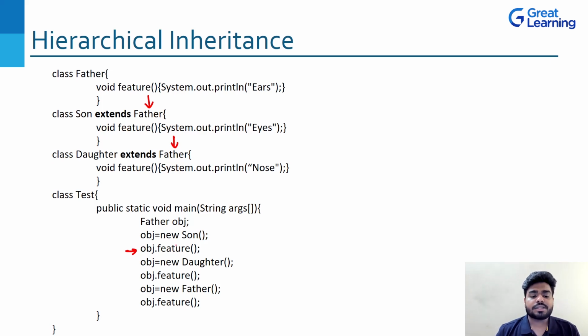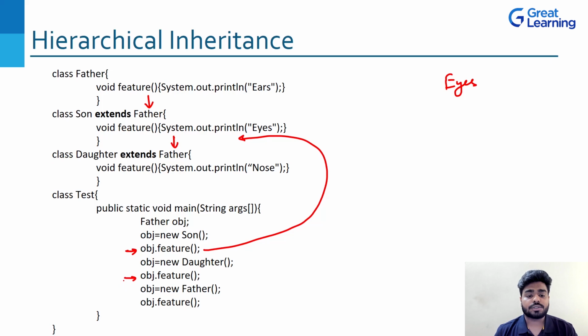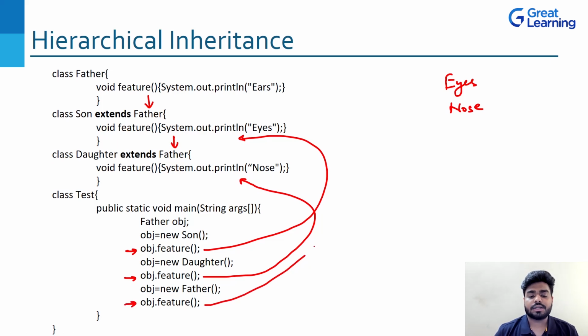So right now this obj is the object of son. So obviously it will go to the son's class. It will print eyes. The next you can see is that now the object is referencing the daughter class constructor, right? So it will directly go to the daughter one. It will print nose. And the last one you can see it is referencing the father constructor. So obviously there is no question. It will go to the father's. So that is ears. Correct? So this is how this particular inheritance works.